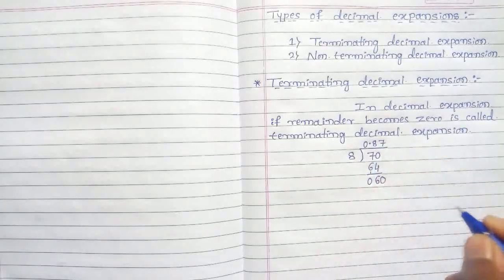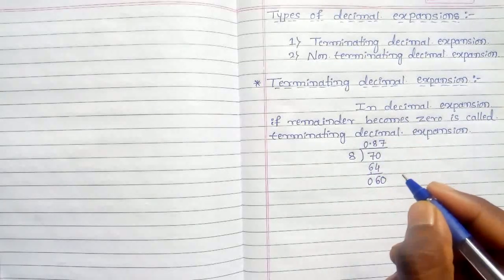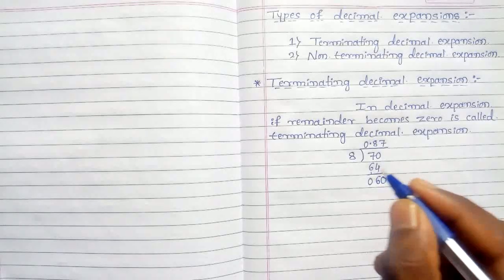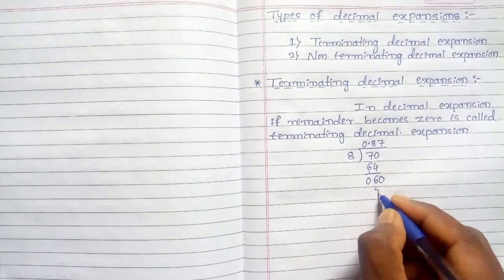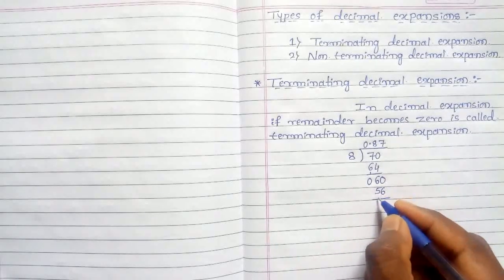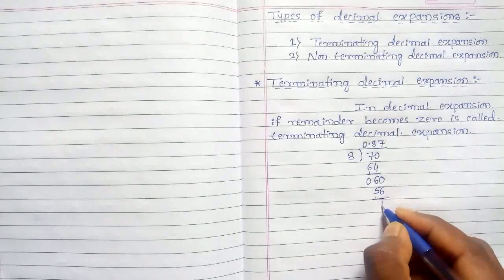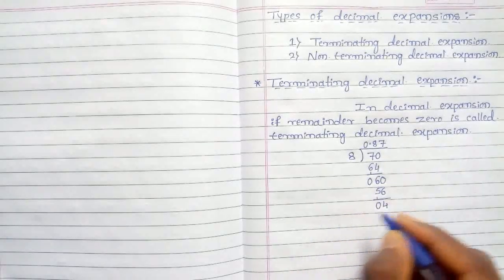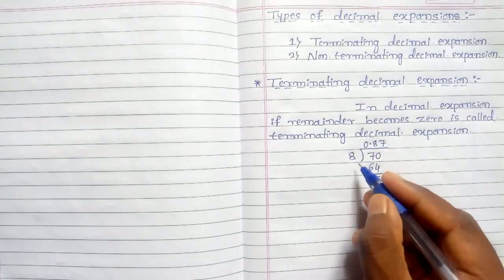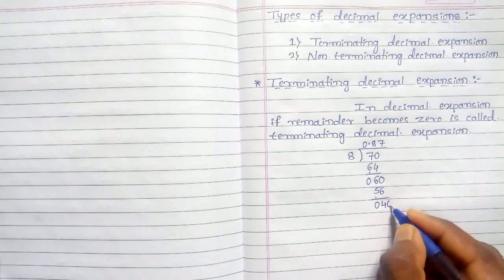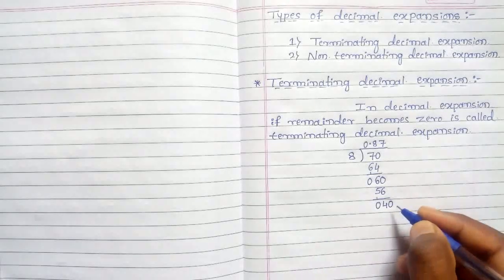8 sevens are 56, 8 eights are 64. 64 is a bigger number, so we have to take 8 sevens are 56. Then 60 minus 56: 10 minus 6 is 4, then 6 minus 6 is 0. Again 4 is less than 8, so here we put the point, then take 1 0. Then it becomes 40.